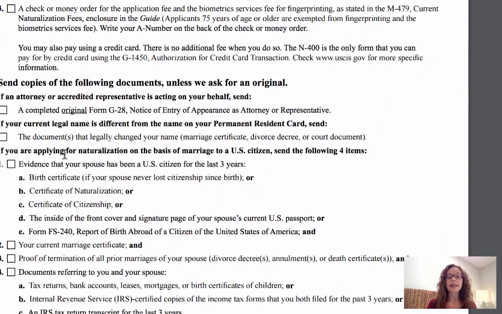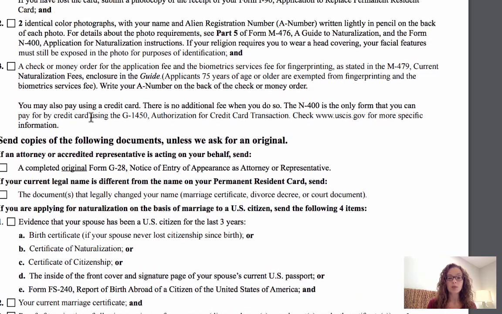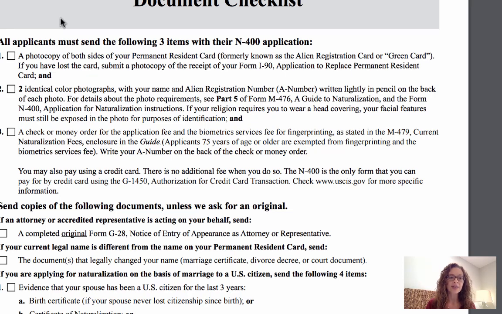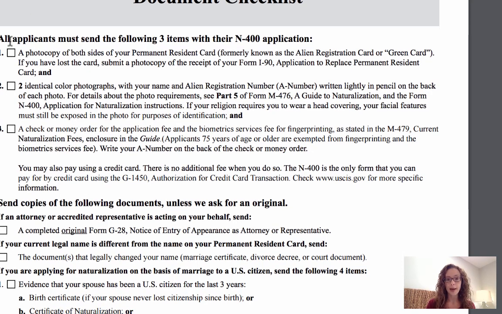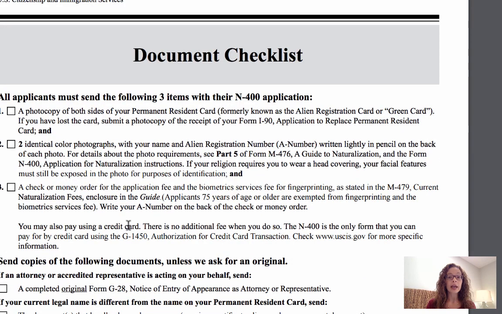Okay? Everyone needs to send in these top things, and then you need to send in copies of the following documents as they pertain to you. So if you had a divorce, you might need to send in your divorce certificate, things like that, or a death certificate. So you're going to go over that document checklist really carefully, and like I said, I also have a video on that document checklist specifically.